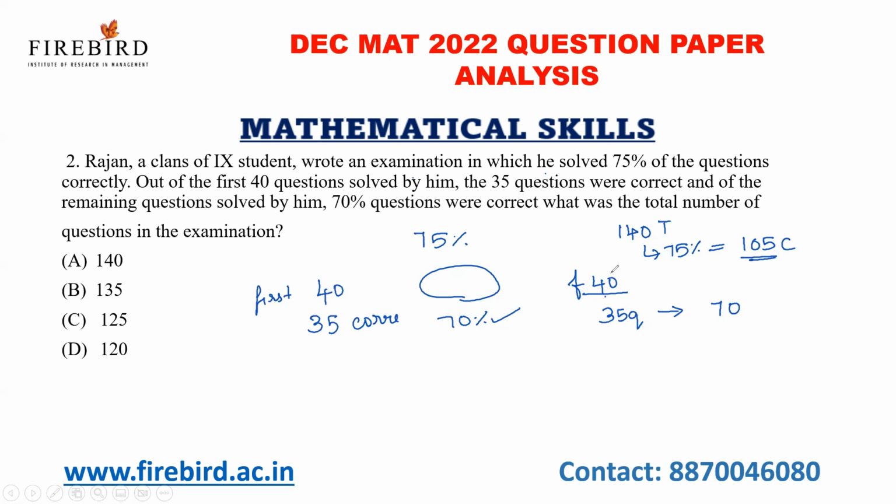Okay, and then see here. The first 40 questions, and the total remaining questions are 100. In the remaining 100 questions, 70% of the questions are answered correctly. 70% of 100 is nothing but 70. So if I add 35 plus 70, I will get 105. So option A is your correct answer, which satisfies the given question.